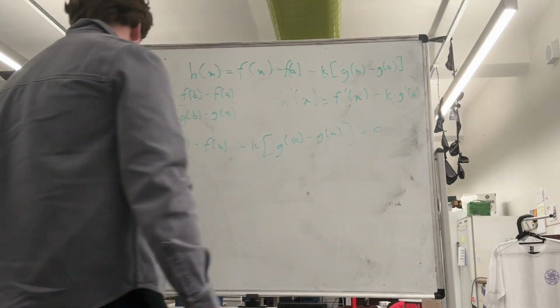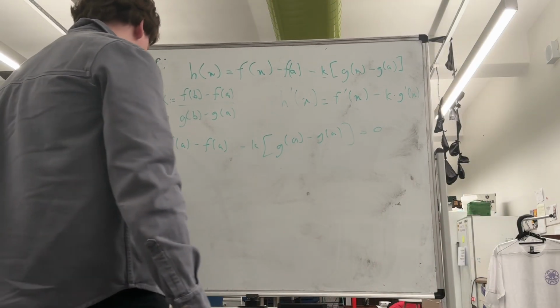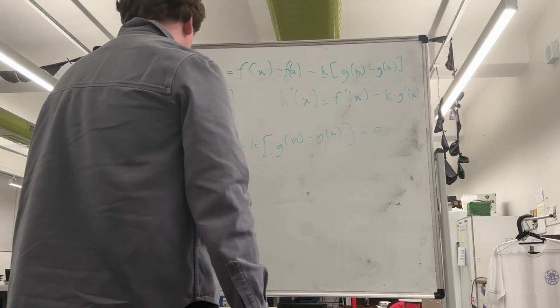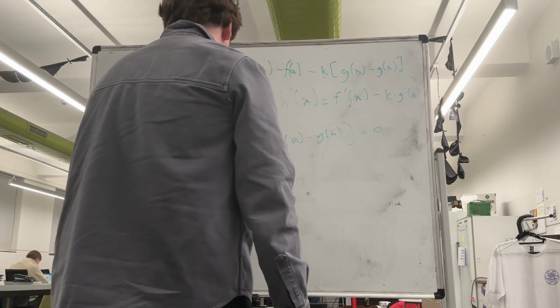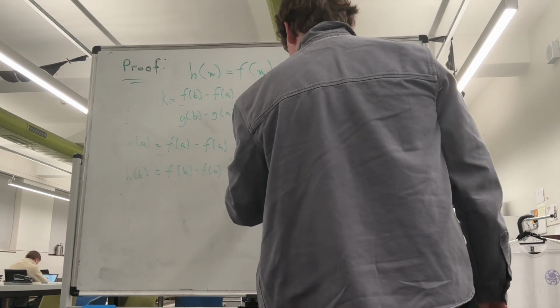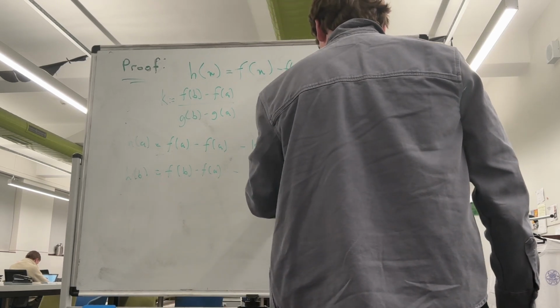and that h of b is equal to f of b take f of a take k times (g of b take g of a).